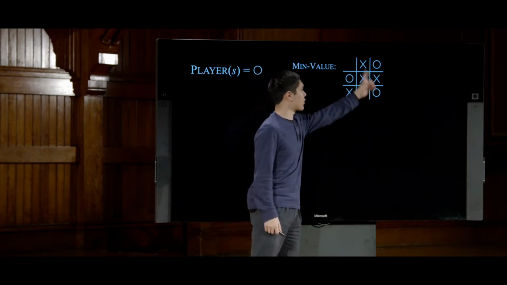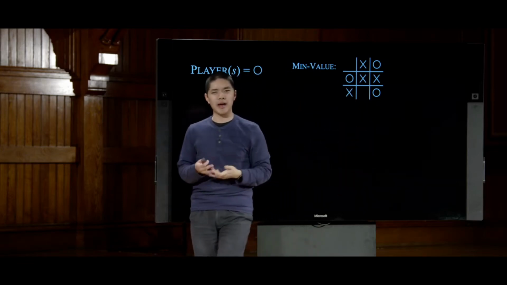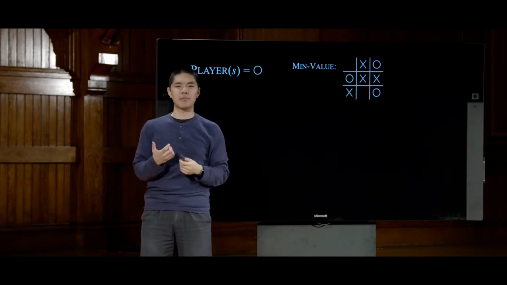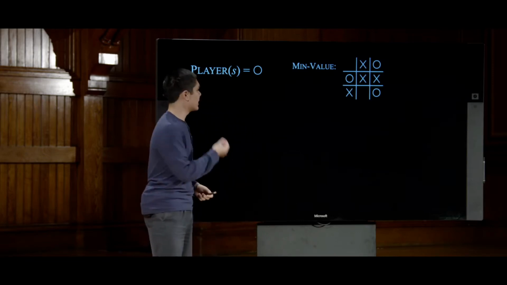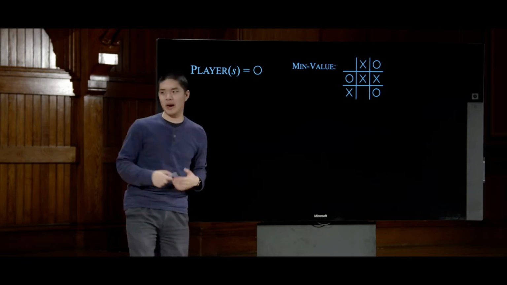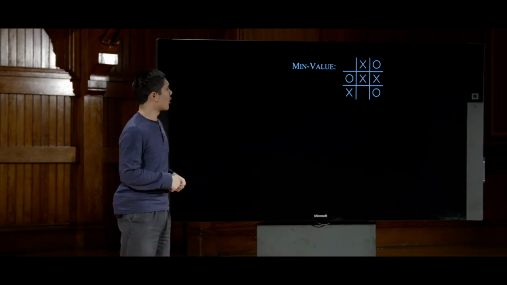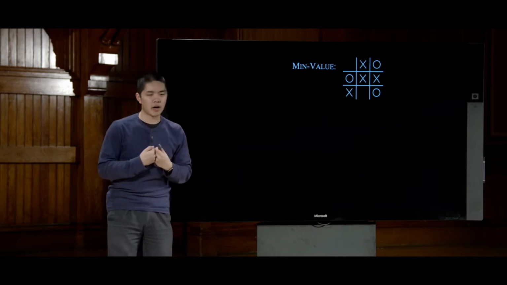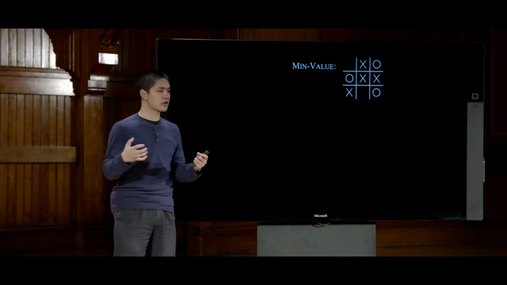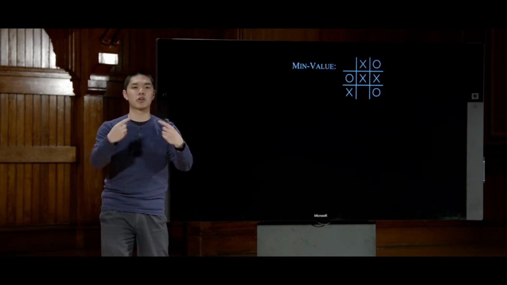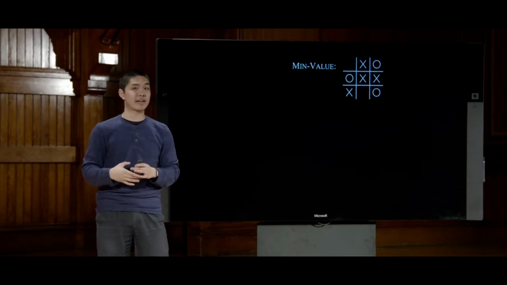And because this game isn't over yet, we don't really know just yet what the value of this game board is. We have to do some calculation in order to figure that out. And so how do we do that kind of calculation? Well, in order to do so, we're going to consider, just as we might in a classical search situation, what actions could happen next, and what states that will take us to.